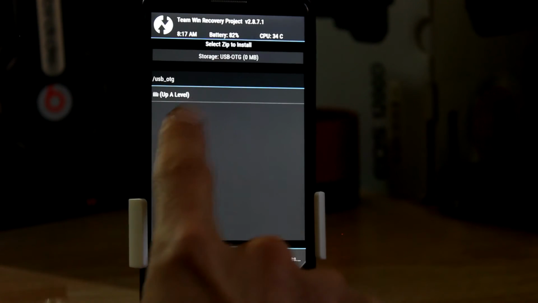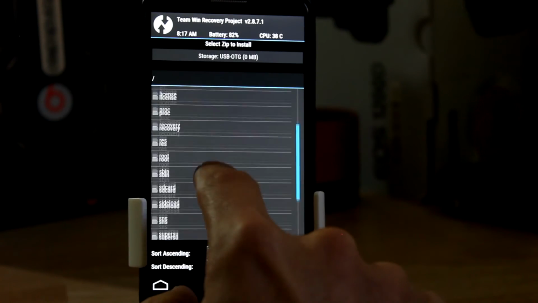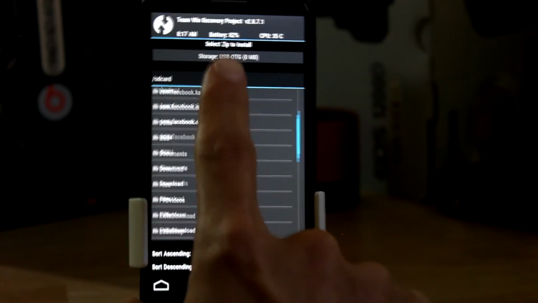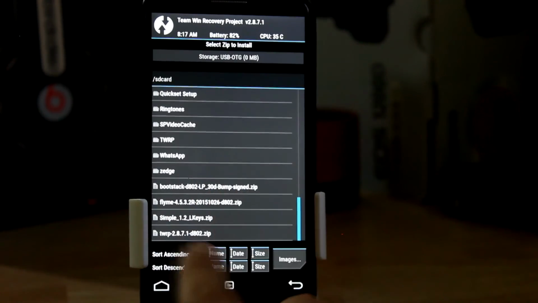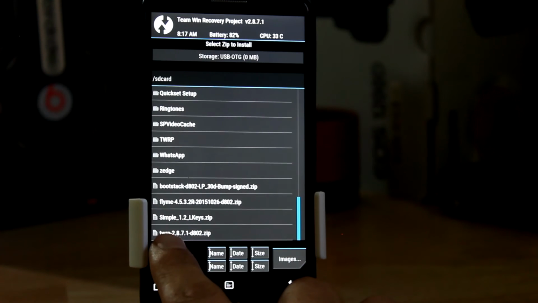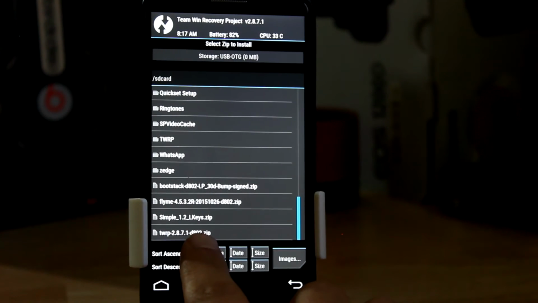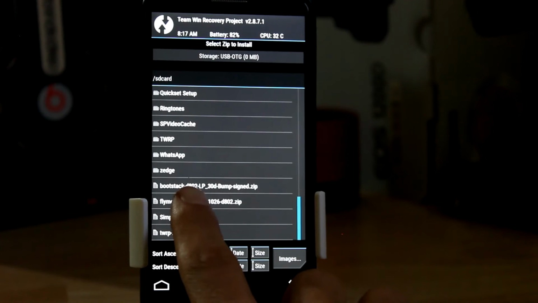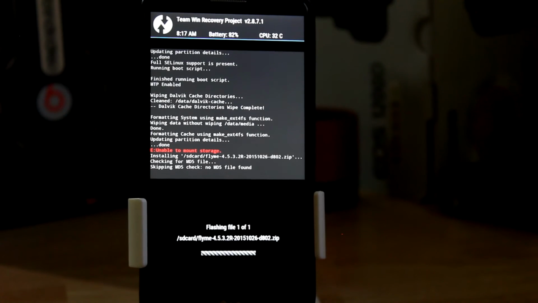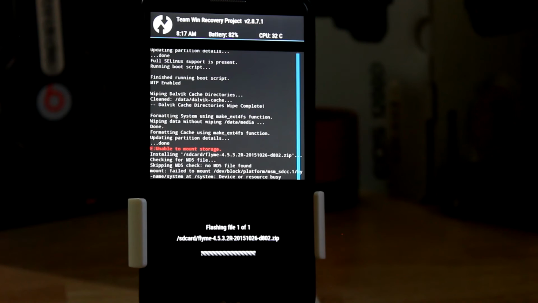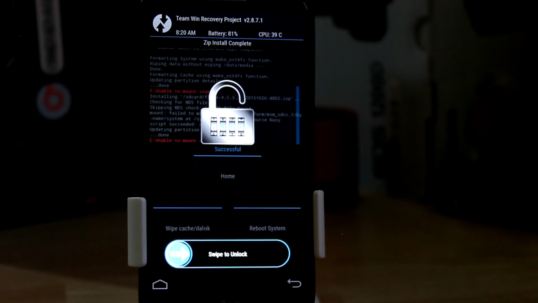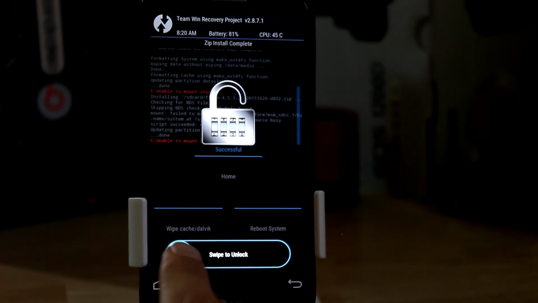Press install, then go up a level and go down to SD card. Select it and down below find Flyme 4.5.3 and symbol 1.0.2. Press Flyme and swipe to confirm install. It takes 5 minutes.